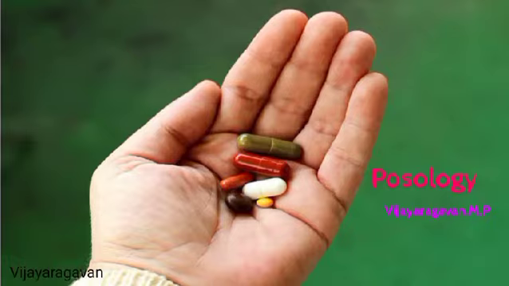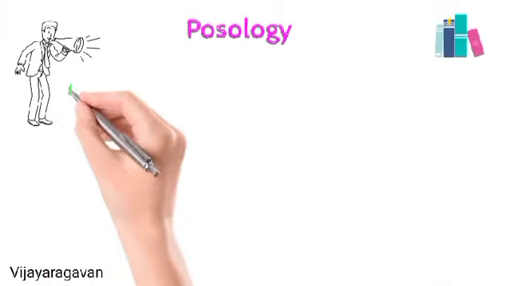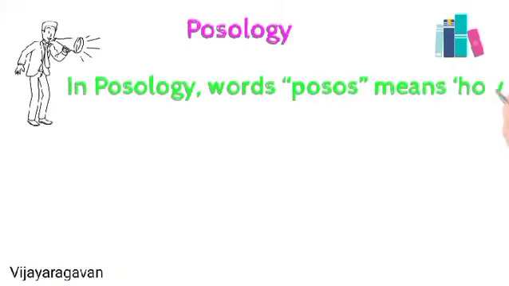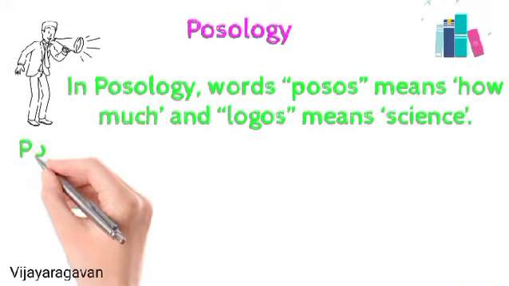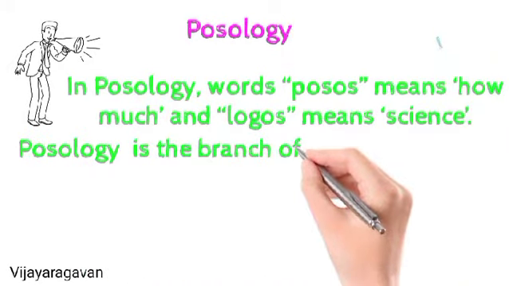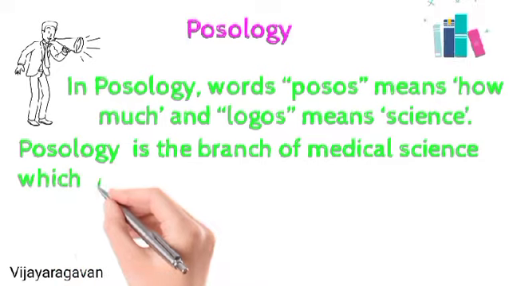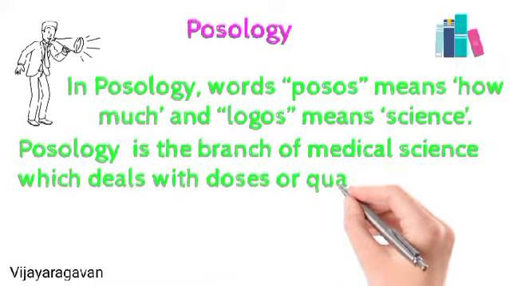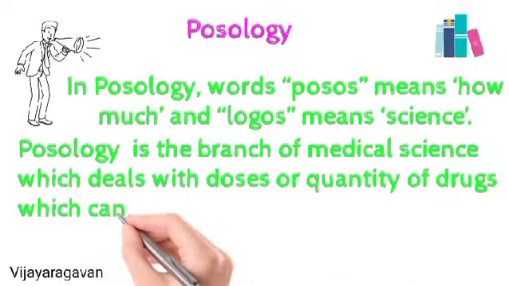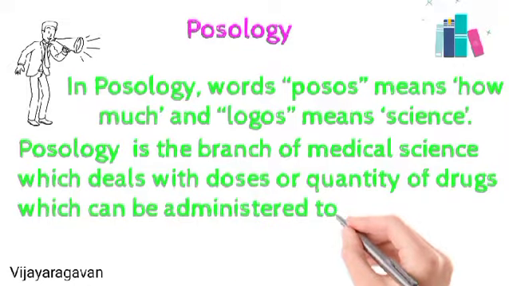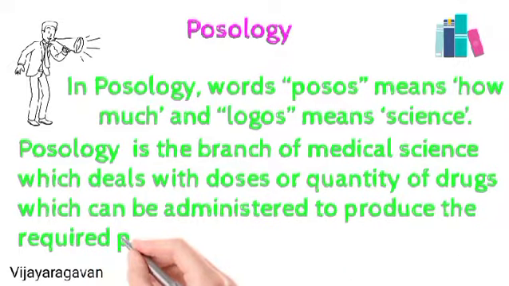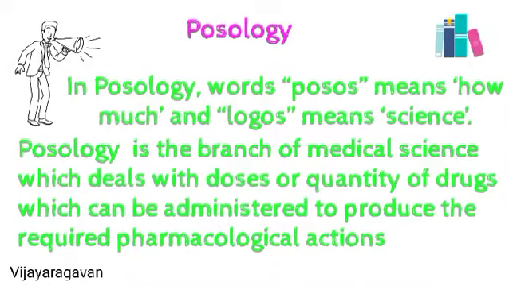I'm here to share a few details about posology. Posology is derived from the Greek words, in which posos means how much and logos means science. It is the branch of medicinal science which deals with the dose or the quantity of the drug which can be administered to the patient to have the desired pharmacological action.